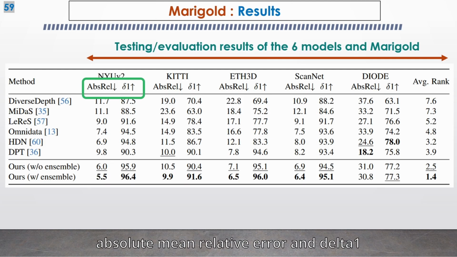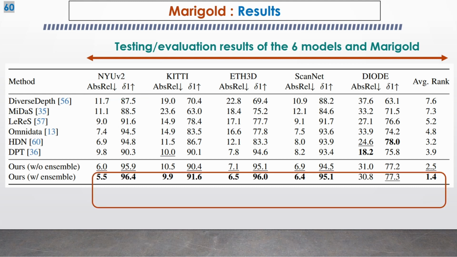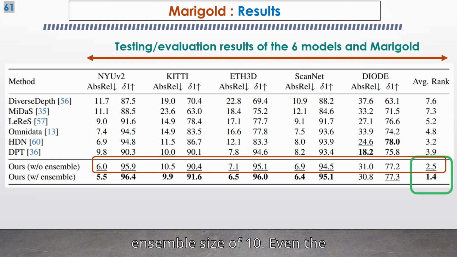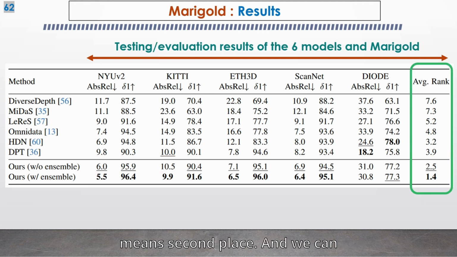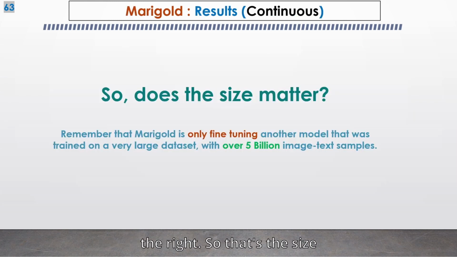With absolute mean relative error and delta 1 score as performance metrics. As you can see in bold black color at the bottom, Marigold outperforms all the other models when it comes to using an ensemble size of 10. Even the Marigold model that is not using an ensemble size is still outperforming many of the other models by taking the second place, and underline the number means second place. And we can confirm that with the average ranks on the right.